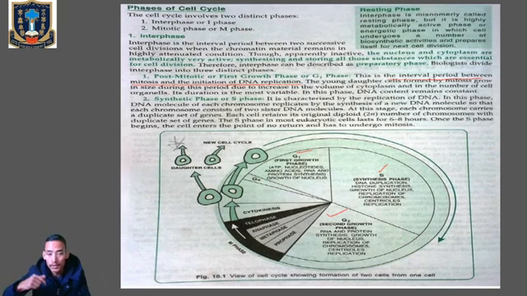So the daughter cells produced during mitosis will grow in size due to the increase in the volume of cytoplasm and the number of cell organelles. So during this G1 phase, the cell will grow in size. How do they grow in size? By increasing the volume of the cytoplasm and by increasing the number of cellular organelles.